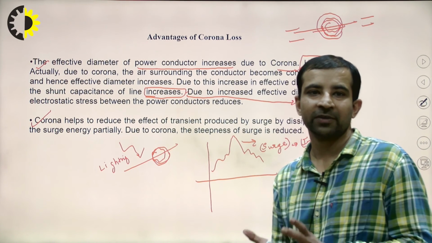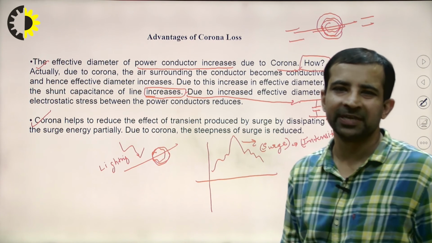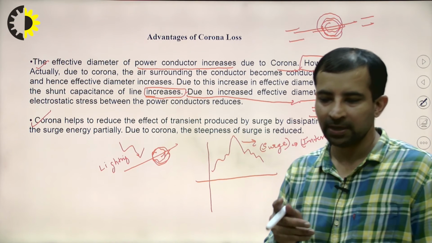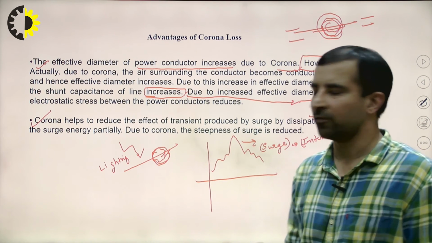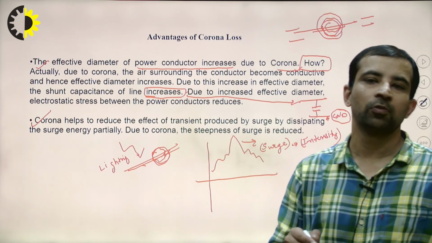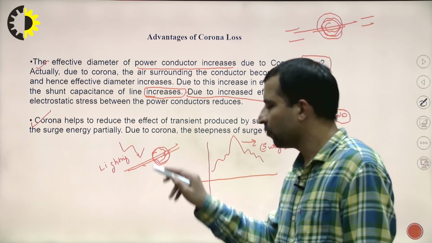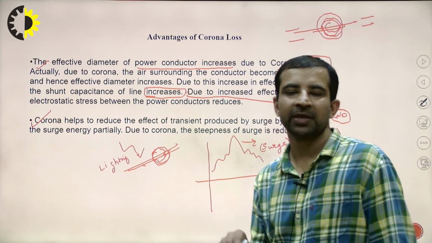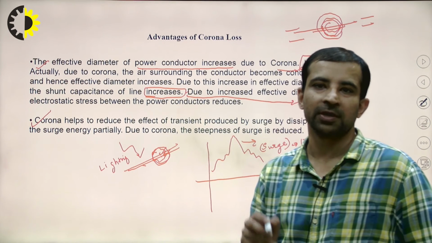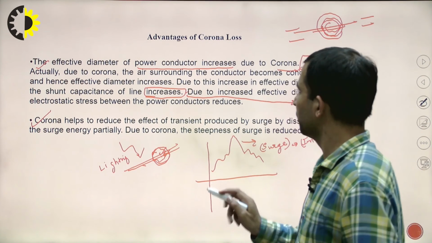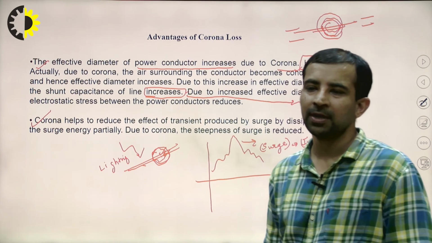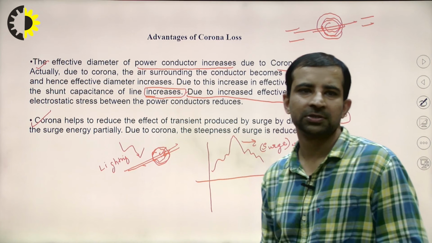Whatever the intensity of the surge that is occurring, its energy is wasted because of the formation of corona. So, it is less harmful for our transmission line, because if the transmission line has insulation, the insulation strength depends upon the operating voltage. These lightnings have very high voltages, but their intensity is reduced due to the formation of corona, and therefore their effect on the transmission line is less. This is the most important advantage of corona. Many losses are there, PL, the power loss that you have explained, but what is the advantage?